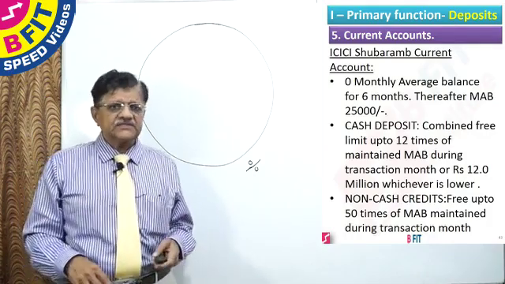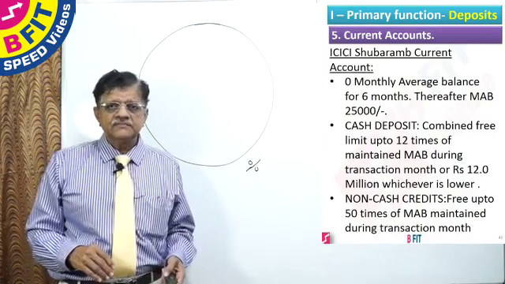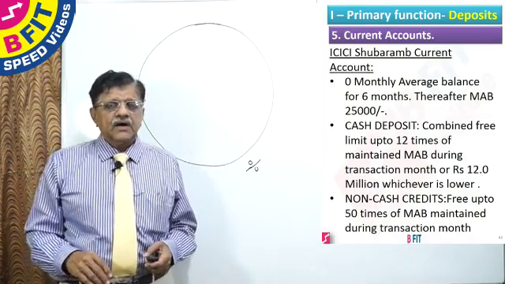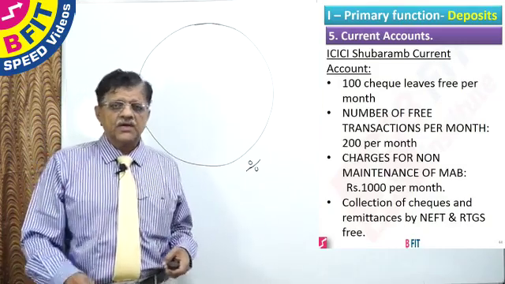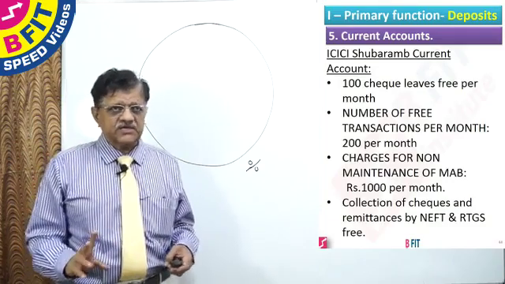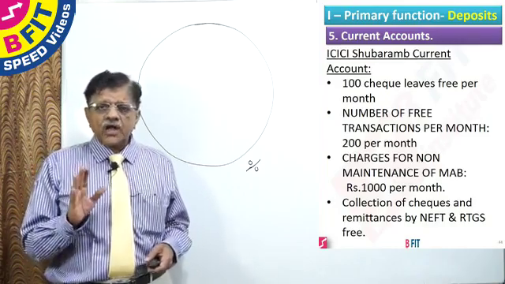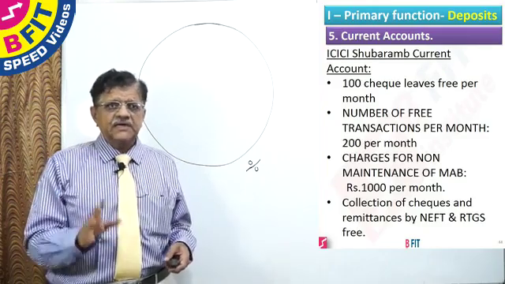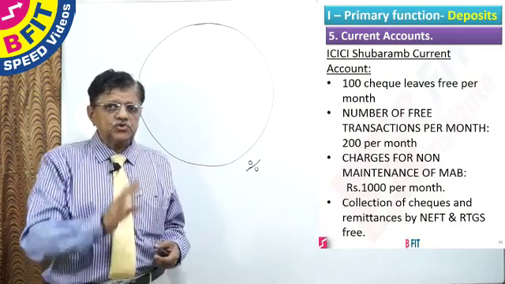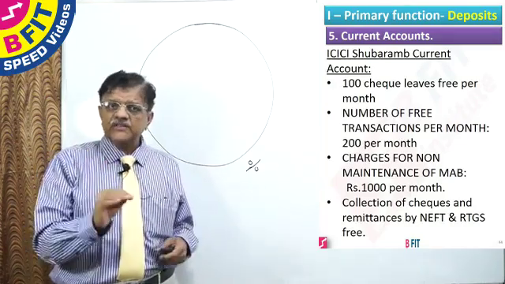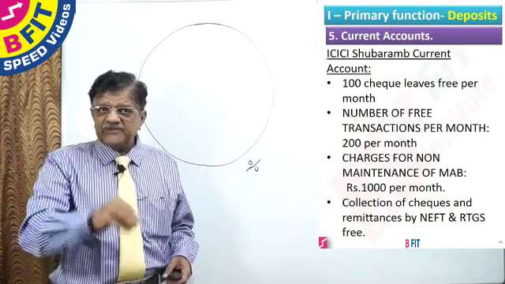Then non-cash deposits are free up to 50 times the monthly average balance maintained during the transaction month. Then 100 cheque leaves will be given free each month. Suppose in a month you ask for more than 100 cheque leaves, you will be charged. The number of free transactions per month is 200. The charge for non-maintenance of the monthly minimum average balance is rupees 1,000 per month. So please remember, if you open a Shubha Aramb current account with ICICI Bank, you should maintain a minimum monthly average balance of 25,000, and if you don't maintain that balance, they will debit 1,000 rupees from your account every month.